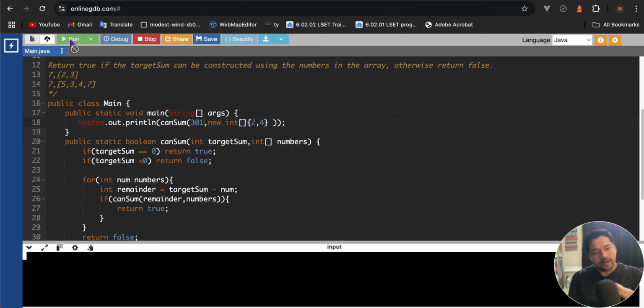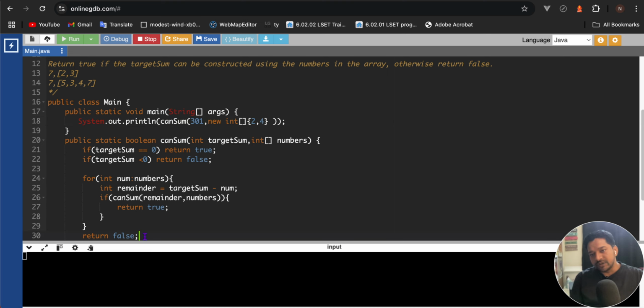So it will check the whole recursion tree. In case of true, when we were checking 300, it was generating a result, because if in some case it returns true, then from there only it will return, and the whole for loop will not be iterated. In case of false, it will iterate the whole for loop, then from here it will return false.